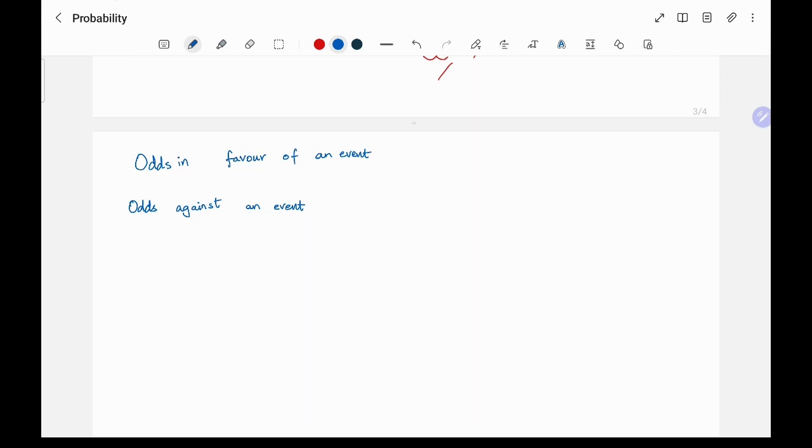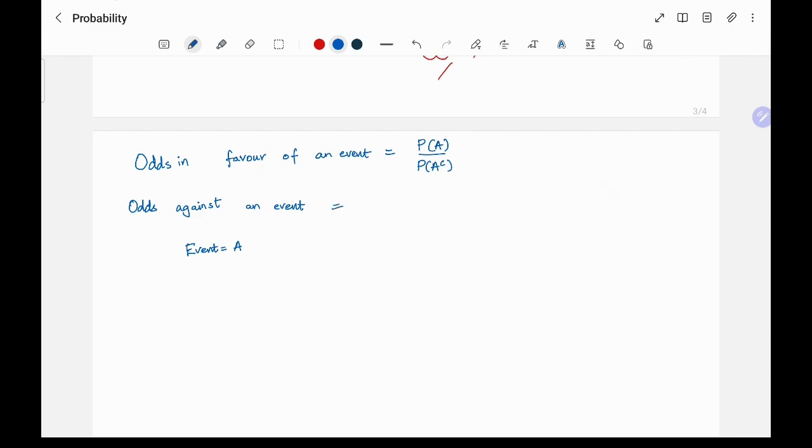If you take the event as A, then odds in favor of the event is nothing but the ratio of probability of A to probability of A complement. So it is the ratio of the probability that the event occurs to the probability that the event does not occur.